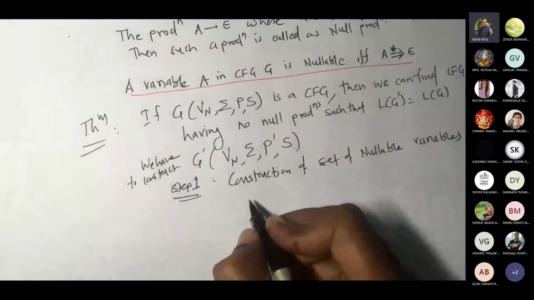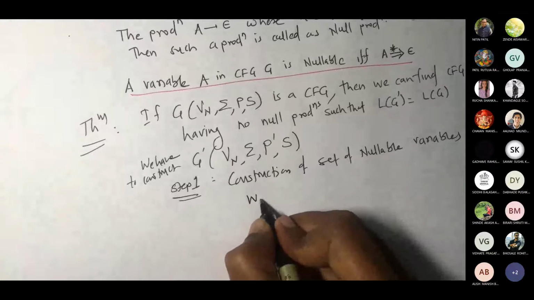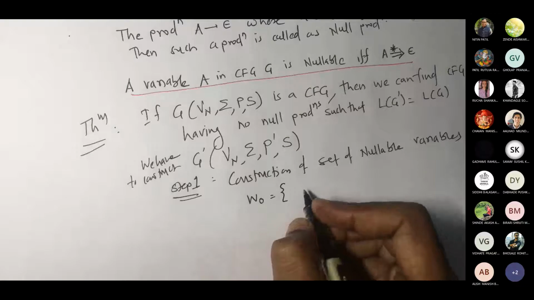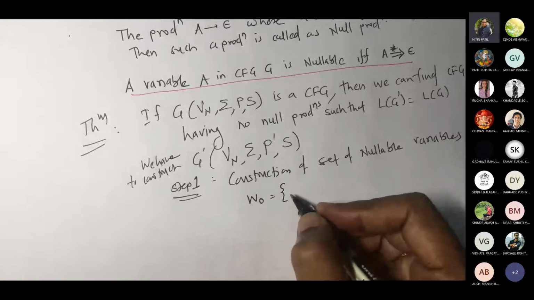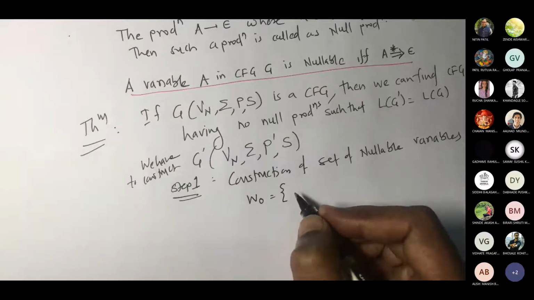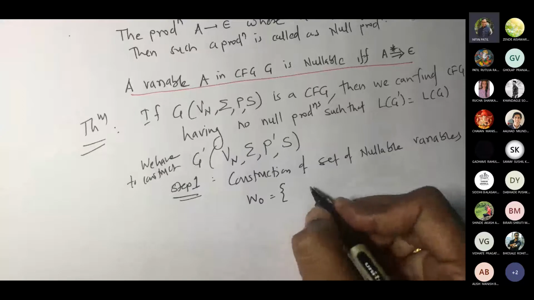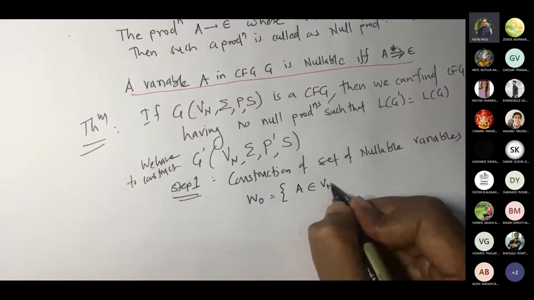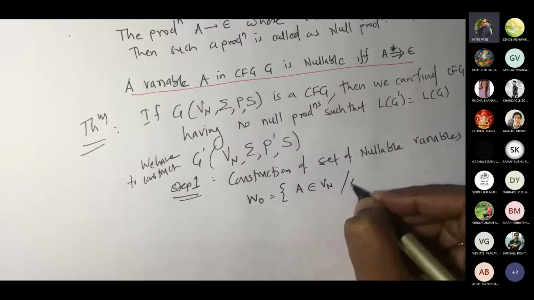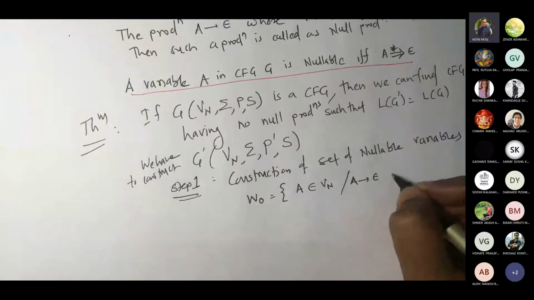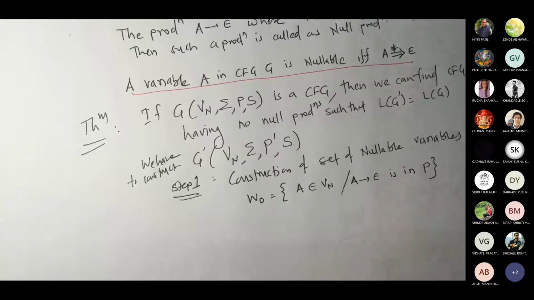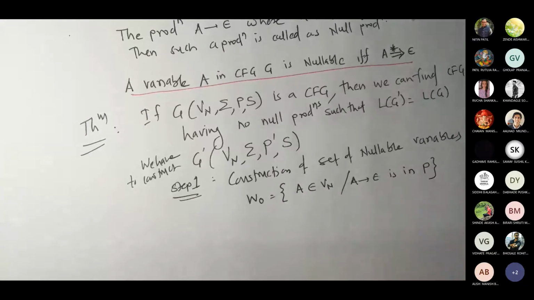You construct, again in a similar case, W0 equal to, you are going to add every variable A belonging to Vn such that A gives epsilon is in P. Correct?